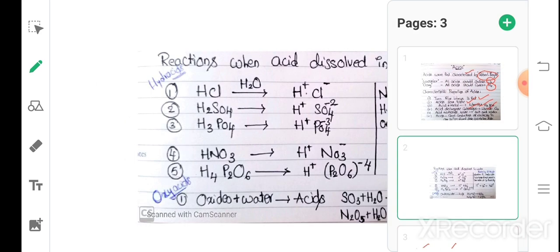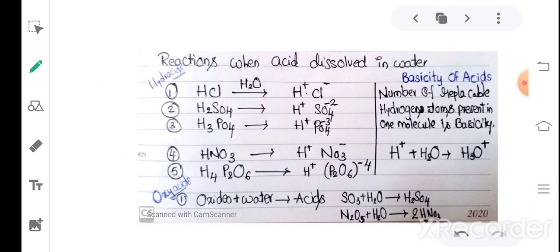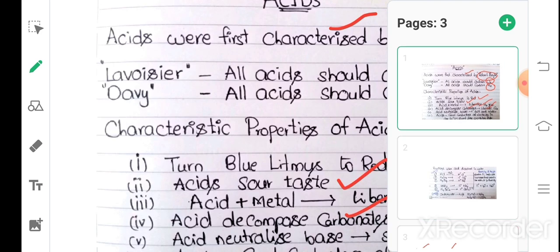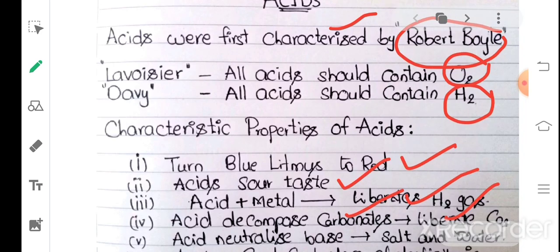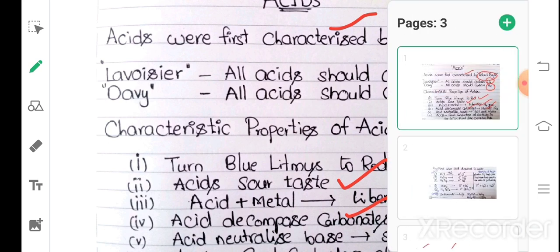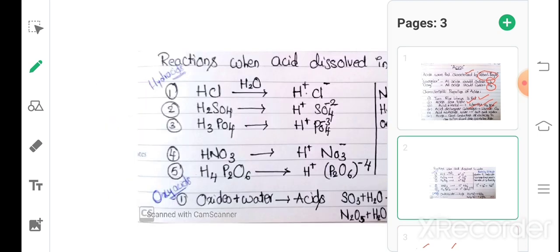And next one, types of acids. We have two types of acids, hydroacids and oxyacids. According to Lavoisier, all acids should contain oxygen, so those acids are oxyacids. According to Davy, all acids should contain hydrogen. Those are the hydroacids.